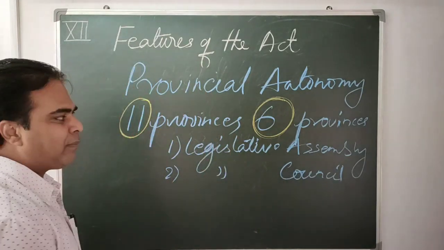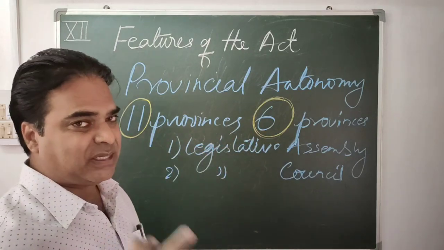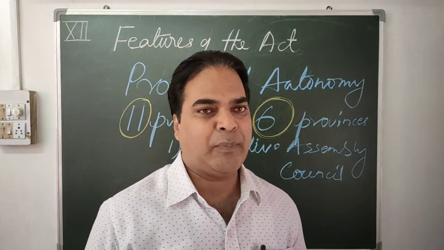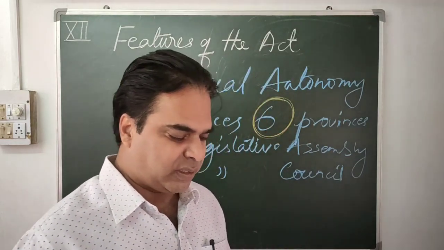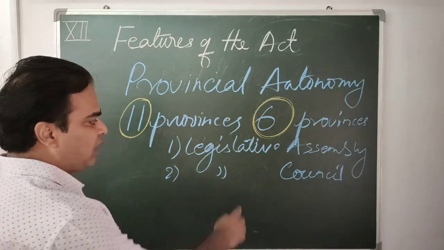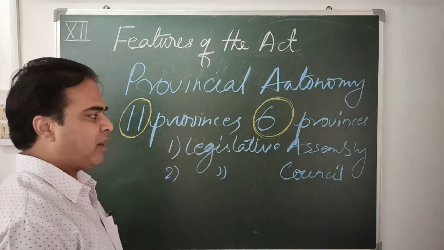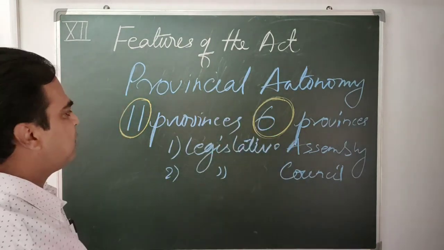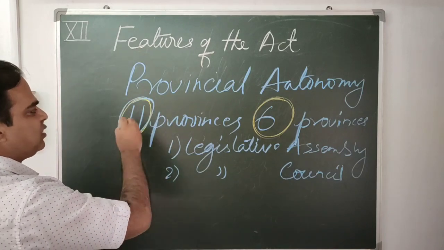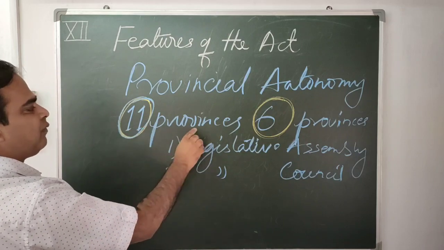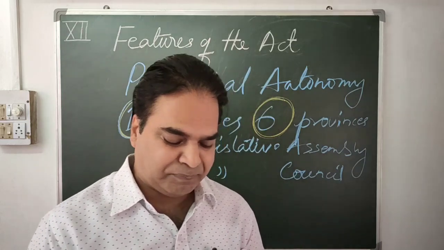So bicameral. What type of legislature is there in the 6 provinces? Bicameral. So being political science students, you know what is the meaning of bicameral. Bicameral where 2 houses are there, both upper house and lower house. Legislative assembly is the lower house and legislative council is the upper house. So out of 11 provinces at the time, 6 provinces had bicameral legislature.